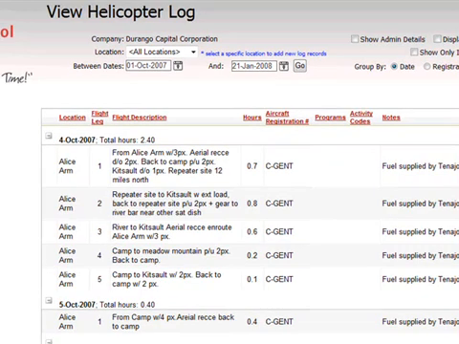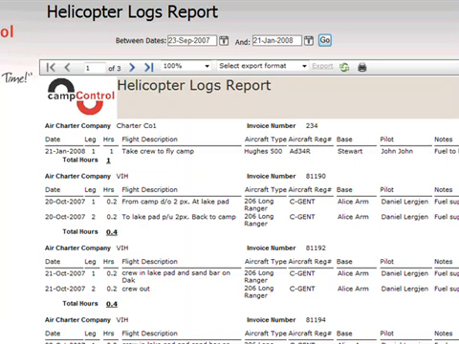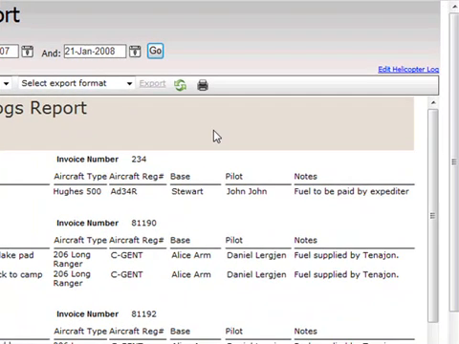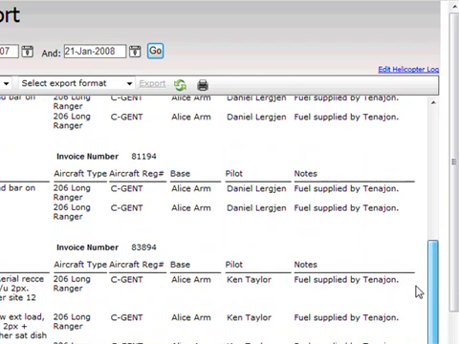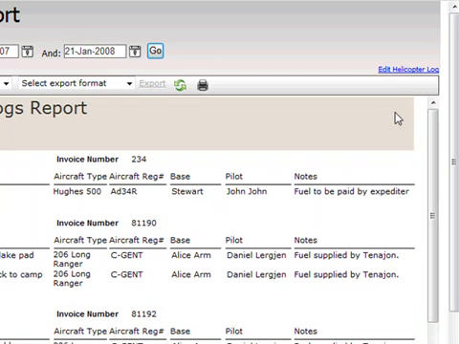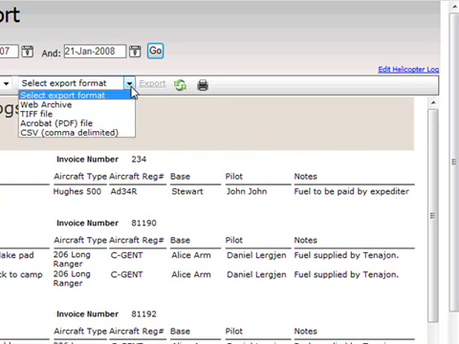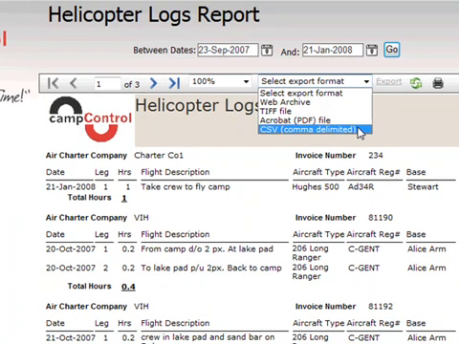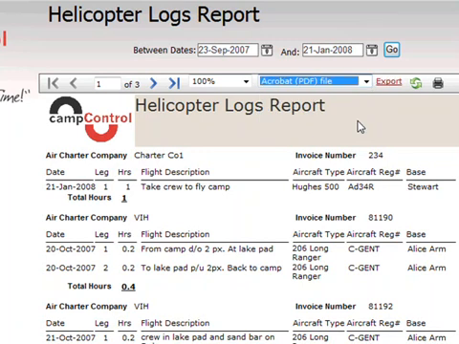More importantly, though, we can view the helicopter logs as a report, which can be exported to PDF. So here's our helicopter log in PDF format now, optimized for printout. We select the format. Well, it can be output in CSV for export into Excel, or in PDF format. We'll just show export to PDF now. Choose PDF, click export, and export it.